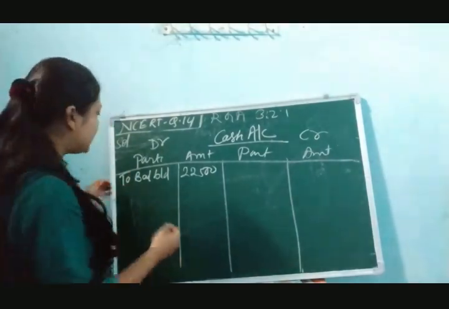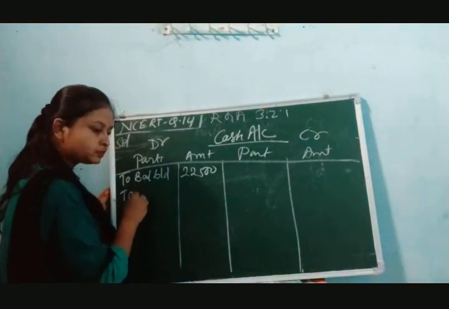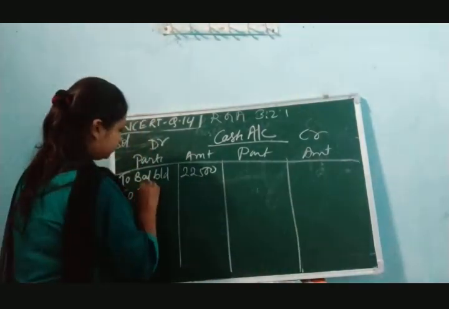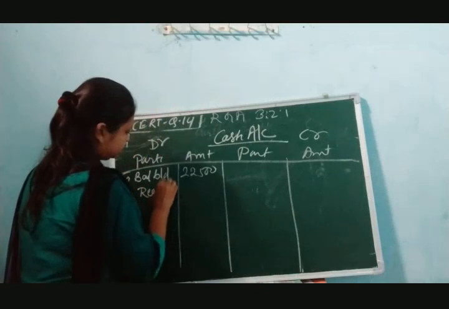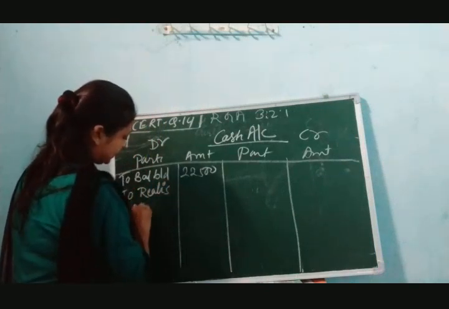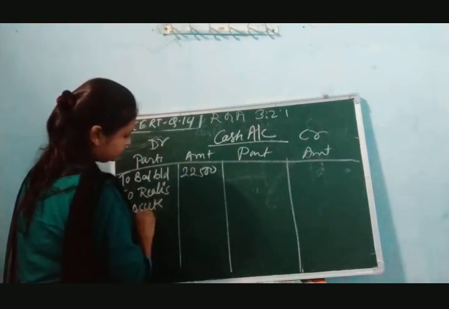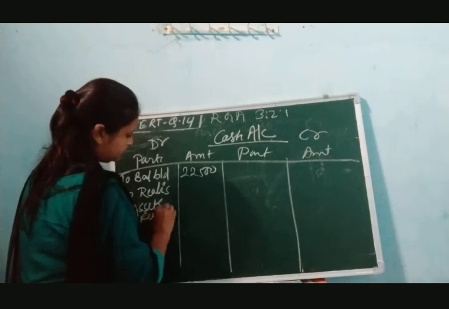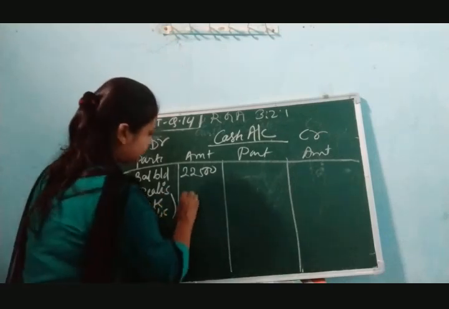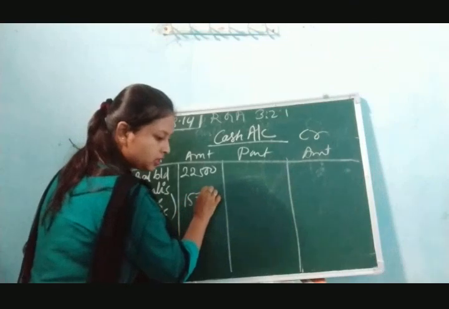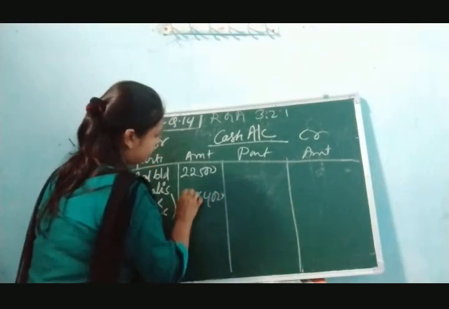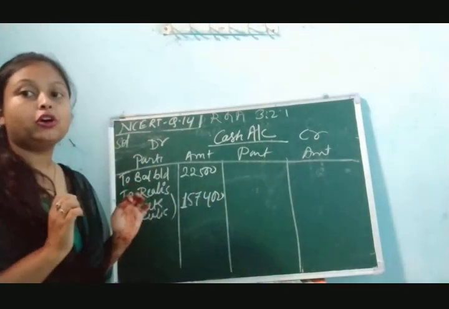The amount which we have realized from the realization of assets. यहाँ पे लिखेंगे assets realized. कितना आया था हमारे पास? 1,57,400 rupees we got from the realization of assets.